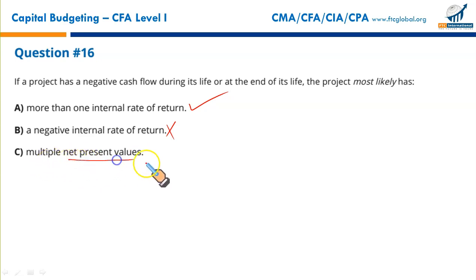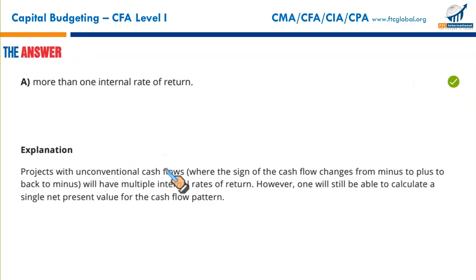Multiple net present values, wrong. For a specific discount rate, whatever the discount rate is, there is one and only one NPV. It's only when we change the discount rate, the NPV changes. So this is of course incorrect. So that makes A to be your correct option.